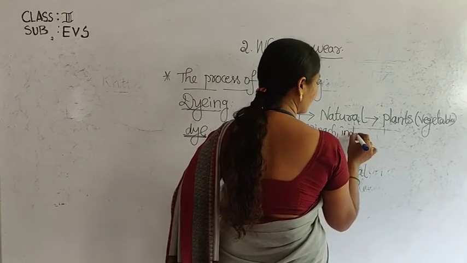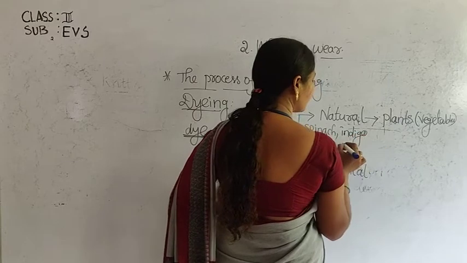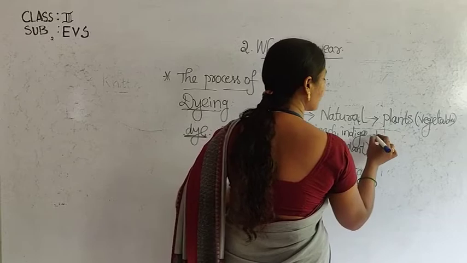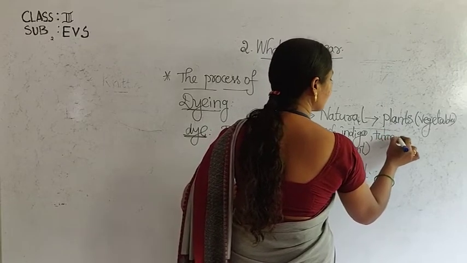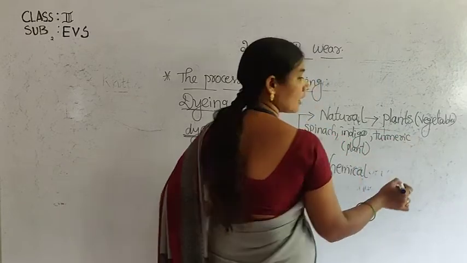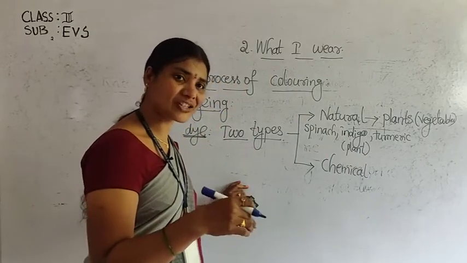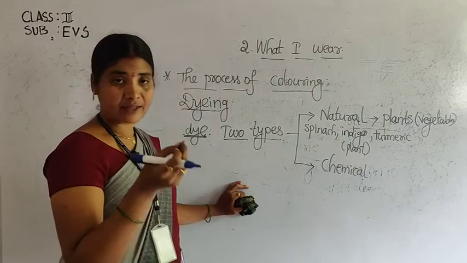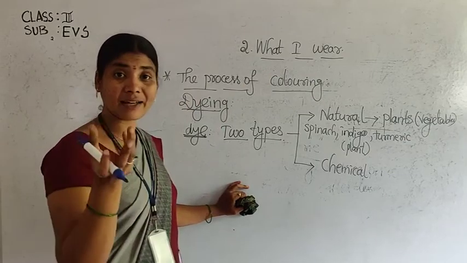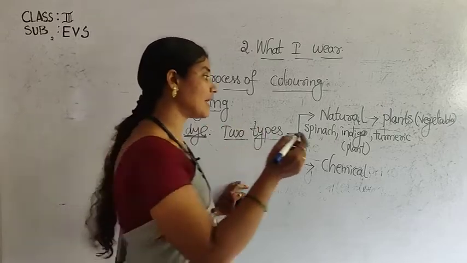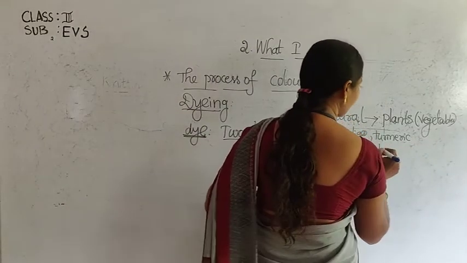Indigo is the plant name, children. I want yellow color: turmeric. I want orange color: carrot. If I want henna color, then I can use the henna plant, the mehandi plant.